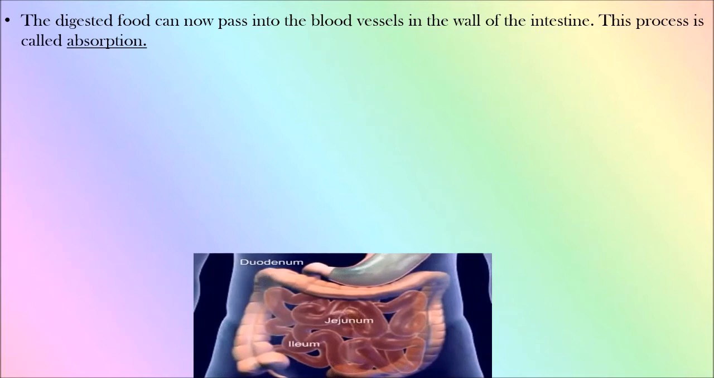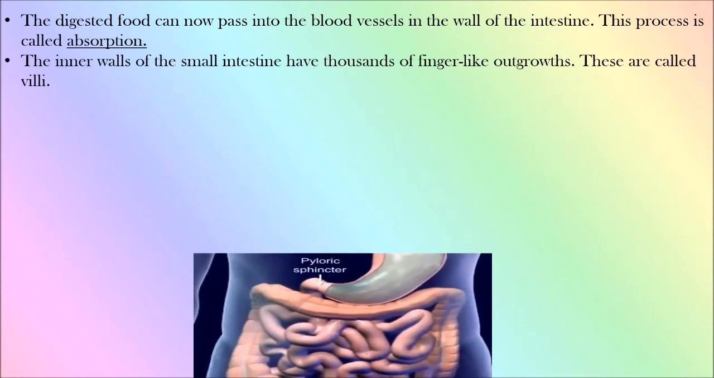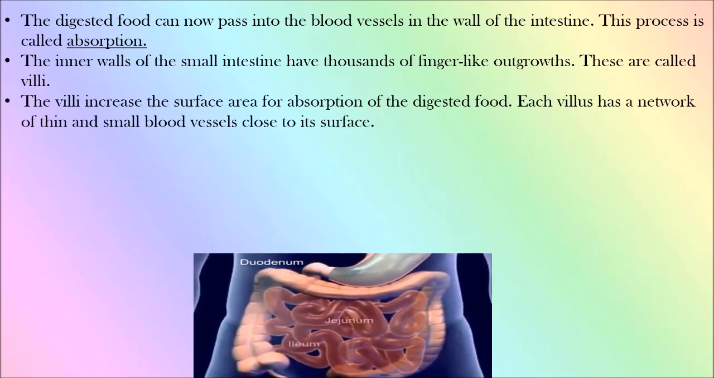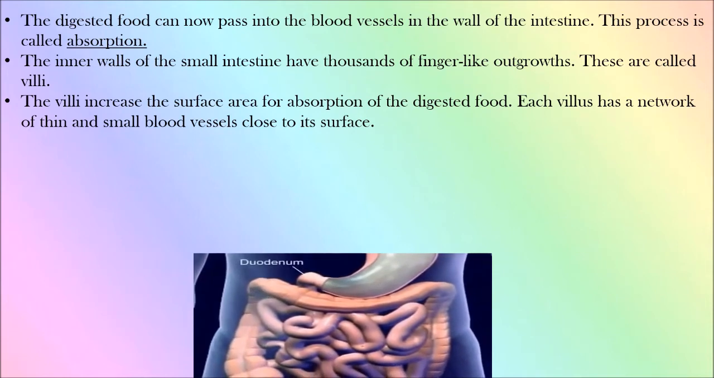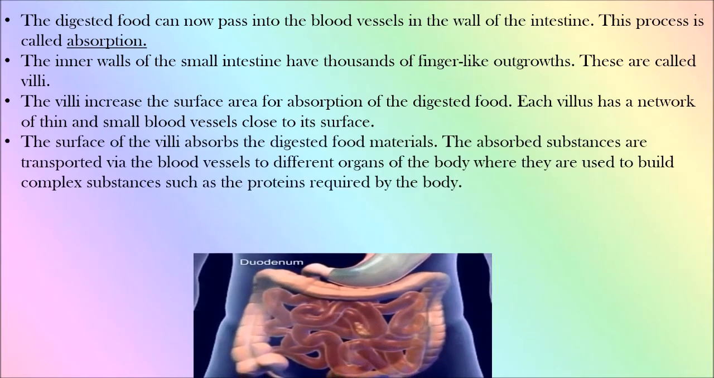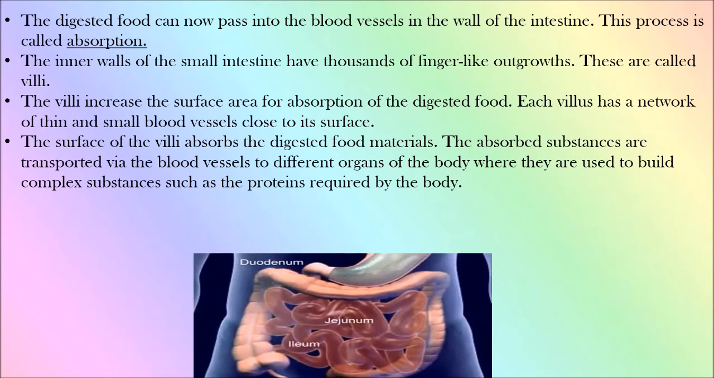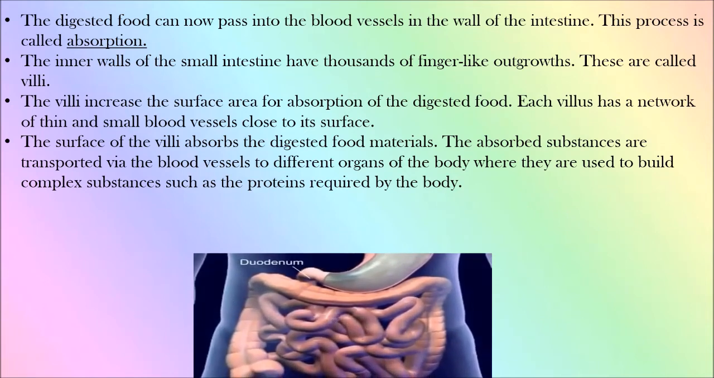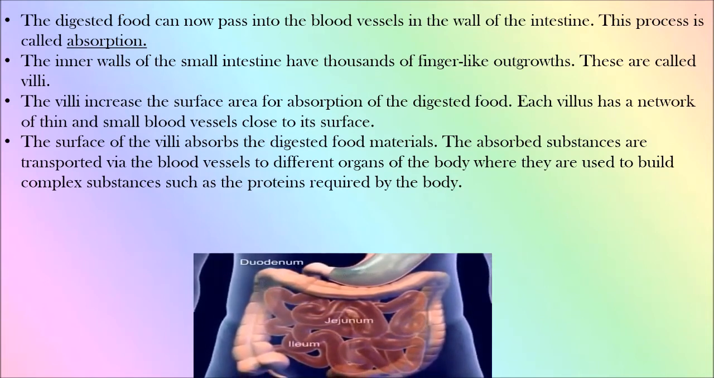The inner walls of the small intestine have thousands of finger-like outgrowths. These are called villi. The villi increase the surface area for absorption of the digested food. Each villus has a network of thin and small blood vessels close to its surface. The surface of the villi absorbs the digested food materials. The absorbed substances are transported via the blood vessels to different organs of the body, where they are used to build complex substances such as the proteins required by the body.